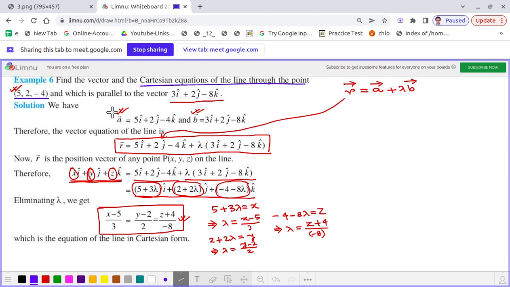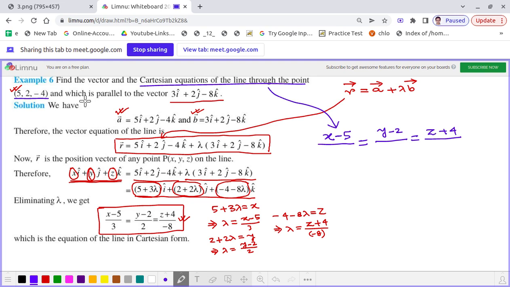The moment I read that portion of the question, what comes to my mind is that the Cartesian equation will be something like this: x minus 5 by something, y minus 2 by something, equal to z minus 4, that is z plus 4 by something. Here the something is the direction ratios of the line which we are going to find. Now what is this something? It is nothing but the direction ratio of the line.